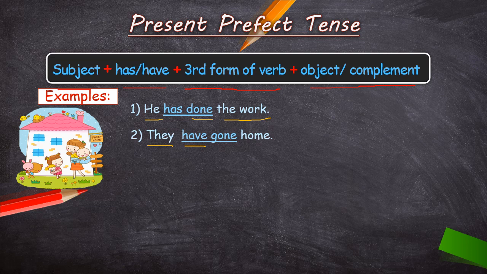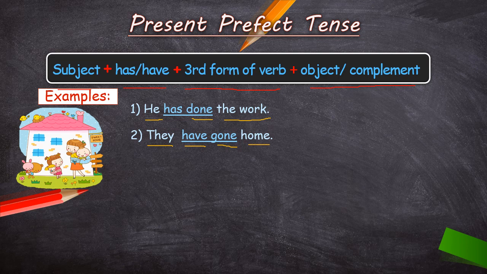Because I is a singular pronoun, but other than this, you, we, they we consider plural pronouns, and we use have with plural nouns. That is why we are using here they have. Gone. Gone is the third form of verb go. Go, went, gone. Home. Home is the object.